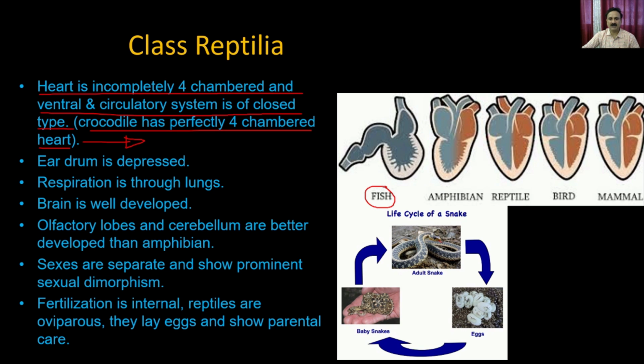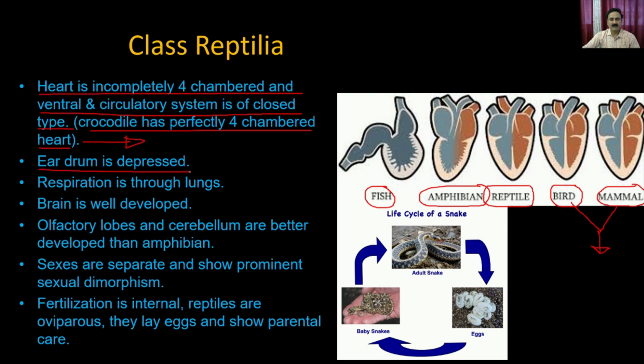Fish has the 2-chambered heart, right? You have one auricle and one ventricle. Then the amphibians have the 3-chambered heart, and then in reptilia you have the partially 4-chambered heart, which means they are going to have the incomplete 4-chambered heart. And from birds onward, you are going to have the perfect 4-chambered heart, and that is the well-developed heart present in the animal system.